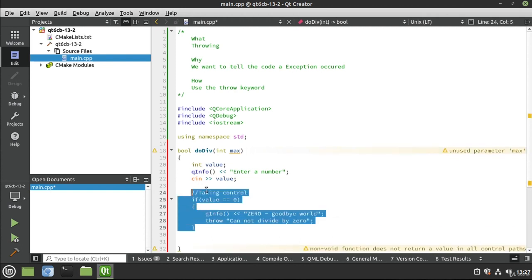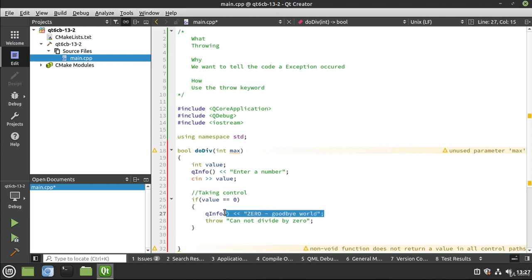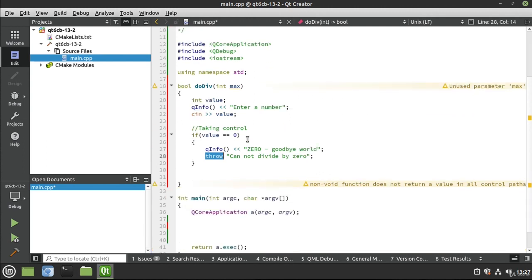So we are now taking control of this, and we will know something bad happened, and we can throw this so any code using this could depend on it. We're not going to cover that in this video, but right now we're just micro-focusing on the throw keyword. We're taking control, and we're going to throw out something that makes sense to us. We want to know what happened. And then from here, the rest of the code is, well, exactly what you would expect.